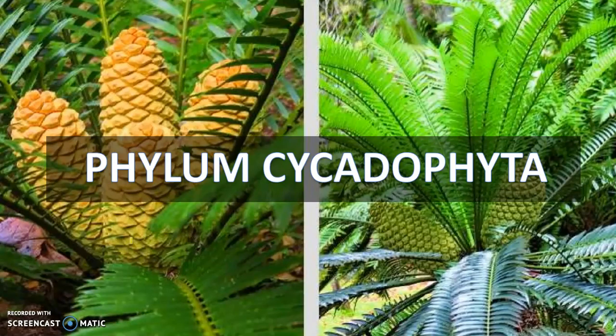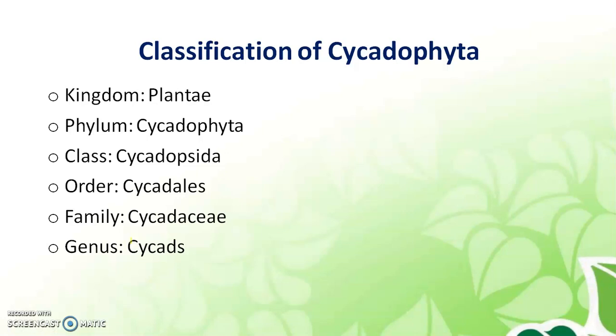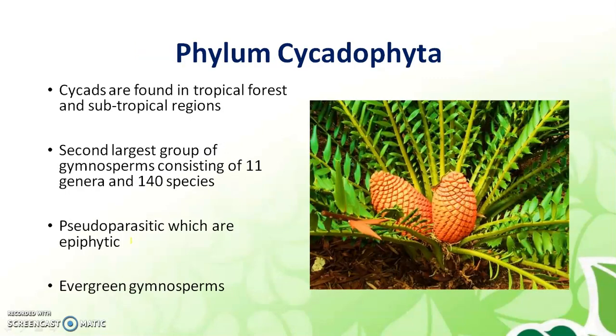Coming to Cycadophyta. These are the living ones. Their kingdom Plantae, phylum Cycadophyta, class Cycadopsida, order Cycadales, family Cycadaceae, genus Cycas. Now, these are found in tropical forests and subtropical regions. These are the second largest group of gymnosperms, containing 11 genera and 140 species. These are pseudoparasitic, which are epiphytic. That means they grow on other plants.